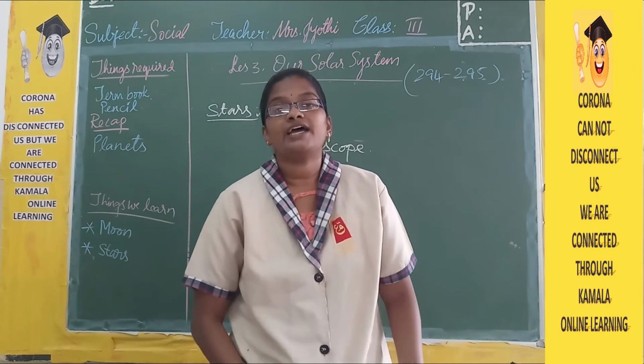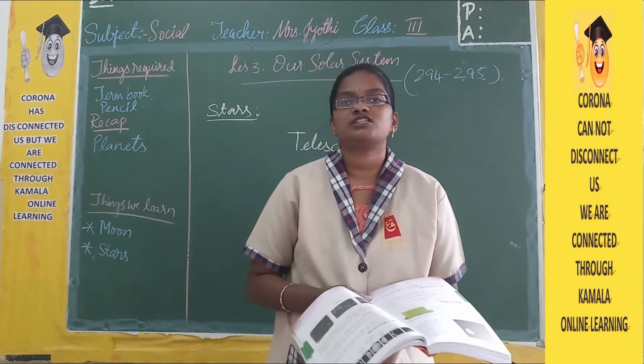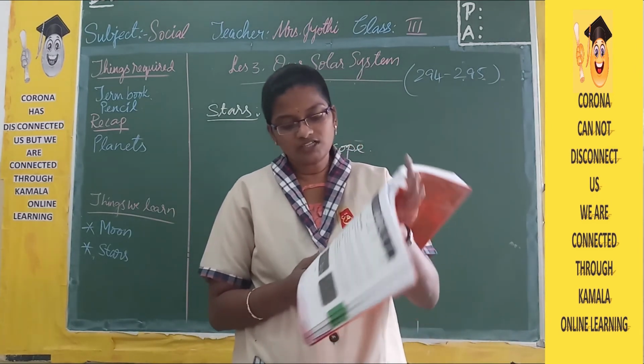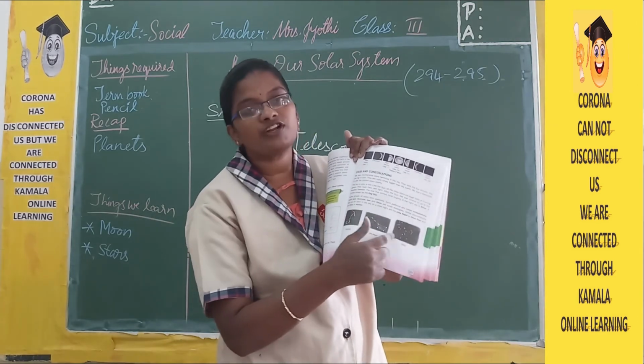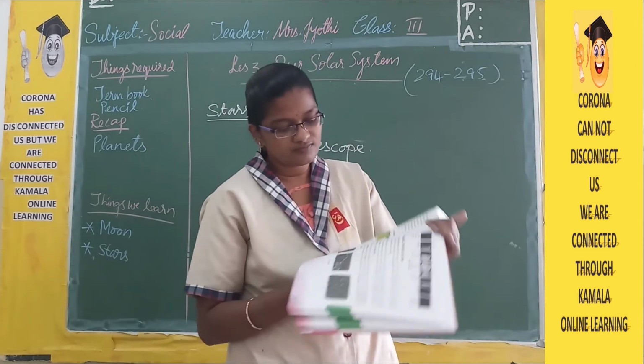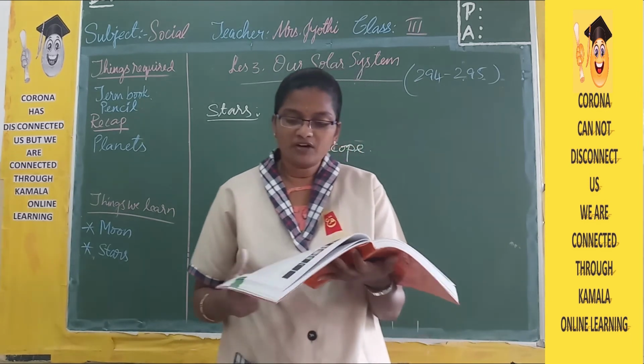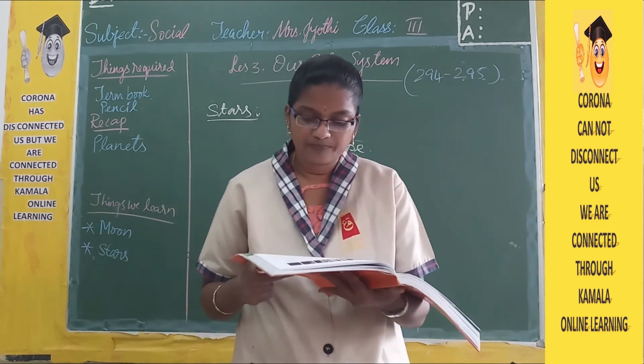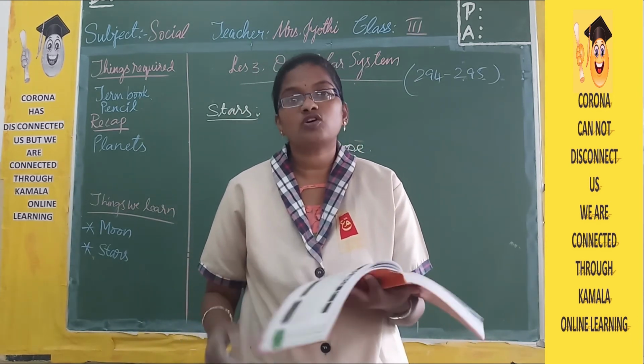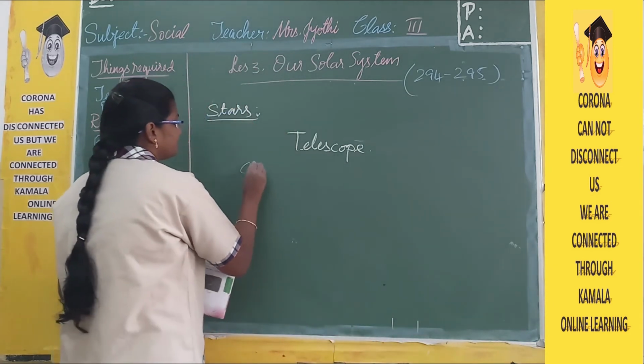What are they called? Constellations. So here you can see different constellations. Some groups of stars form patterns, and such patterns are called constellations.